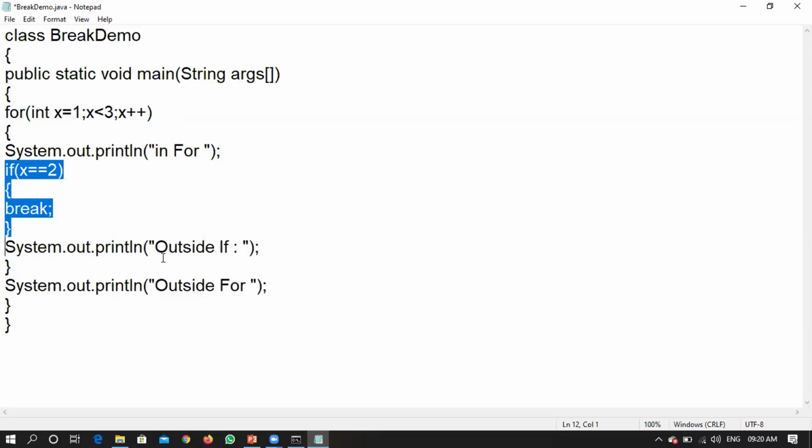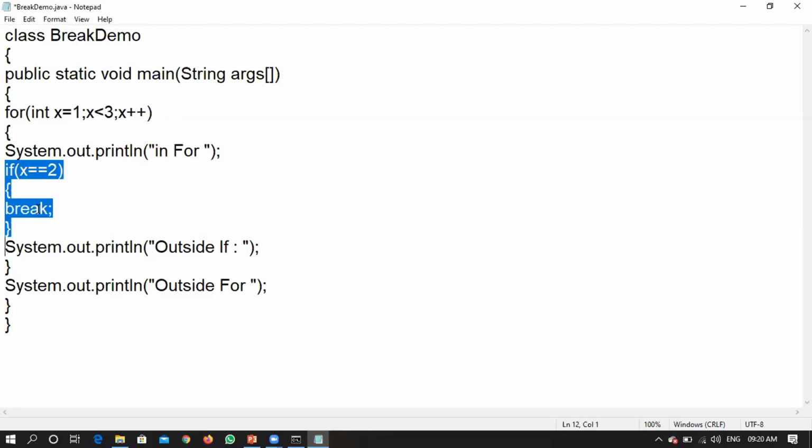For the value of x equal to 1, it will be printing these two statements. When the value of x becomes 2, it will be printing in for the second time. The condition will be checked, 2 will be equal to 2. When the condition is satisfied, it will break, right?